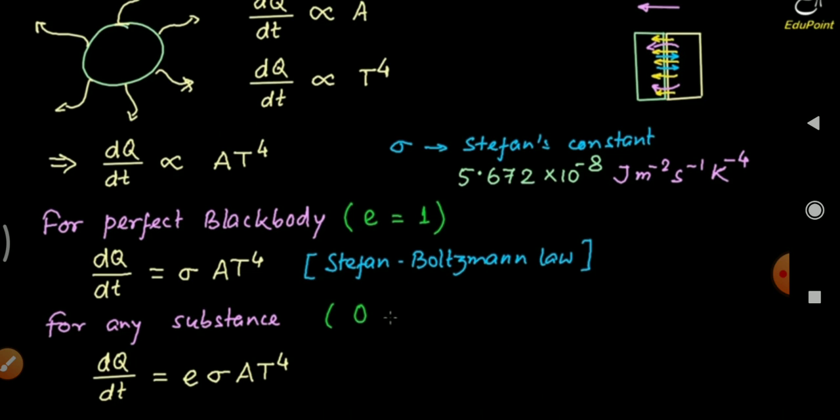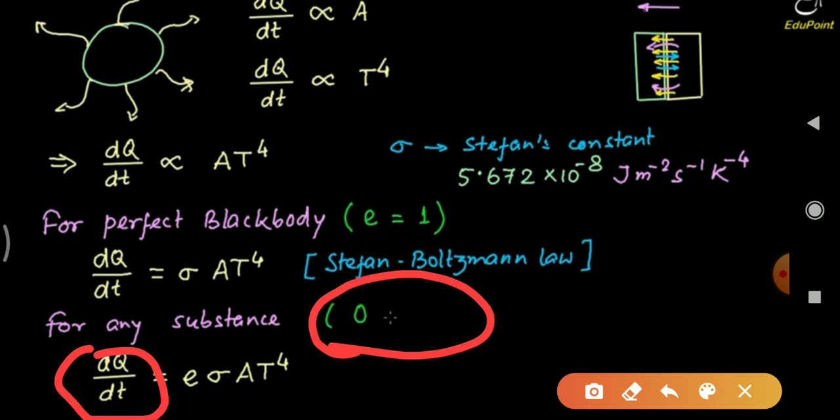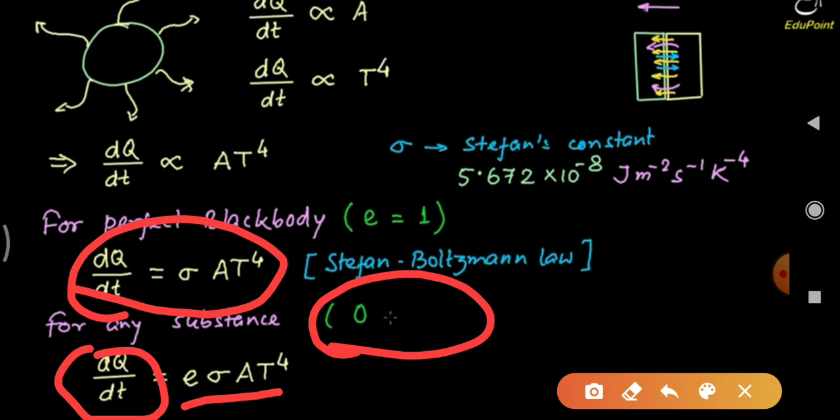And for any substance, E is less than 1. So for any substance, dq by dt equals E into sigma into A into T raised to 4. Here E is the emissivity of the substance. For a black body we don't write E because E equals 1, and multiplying by 1 leaves the remaining value the same. So for any substance, dq by dt equals E sigma A T raised to 4.